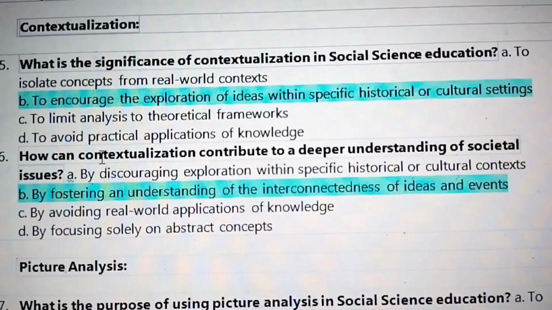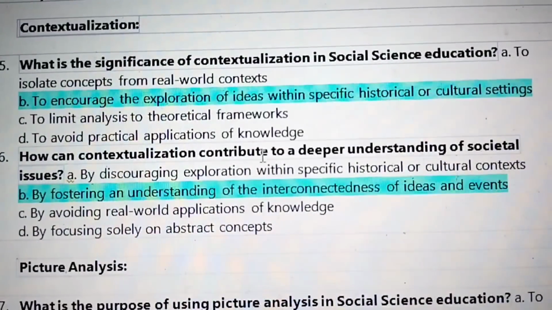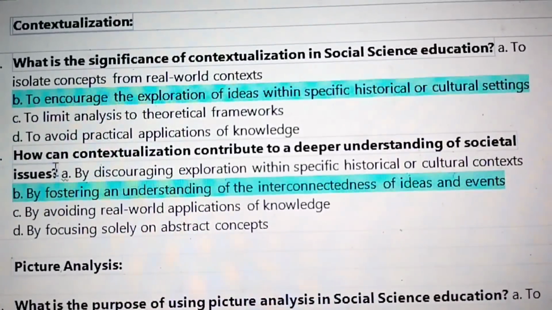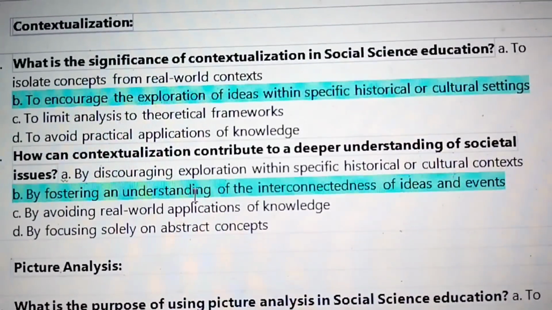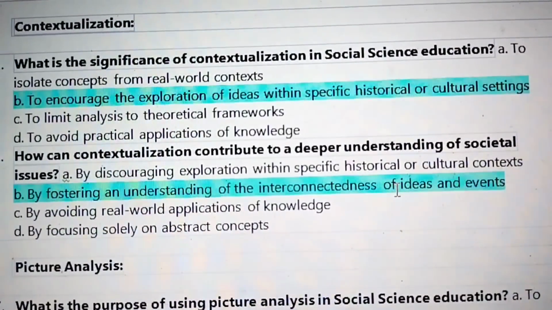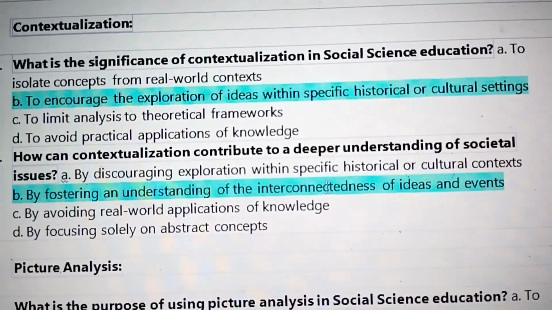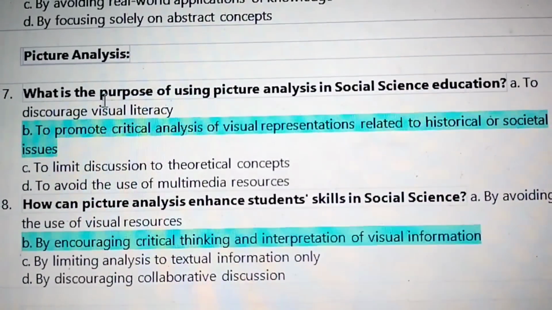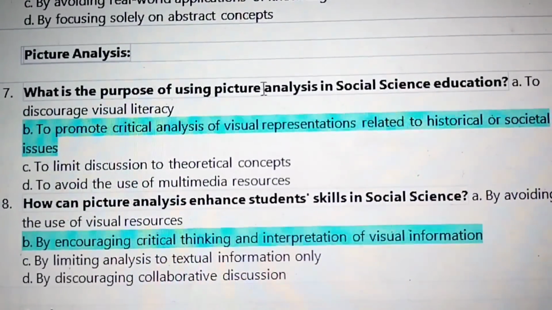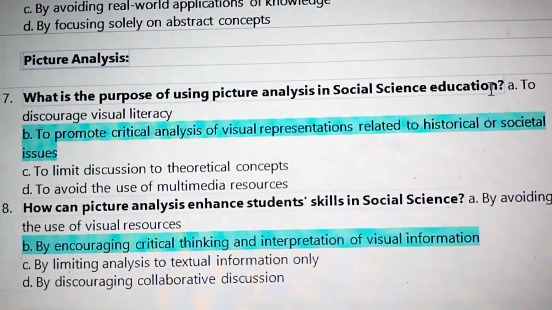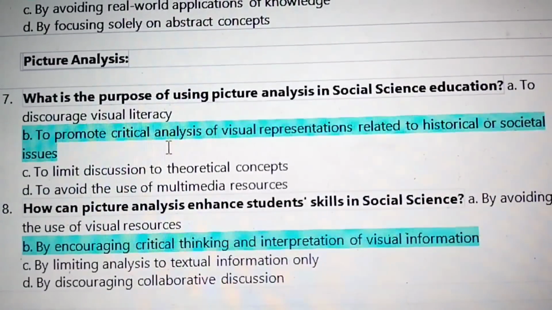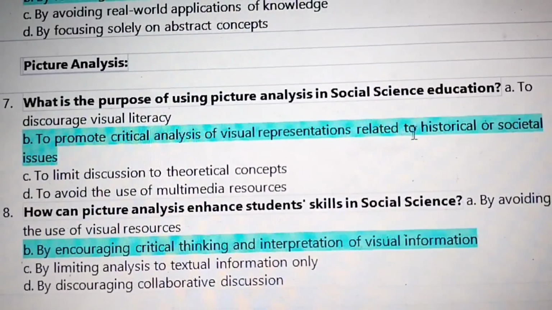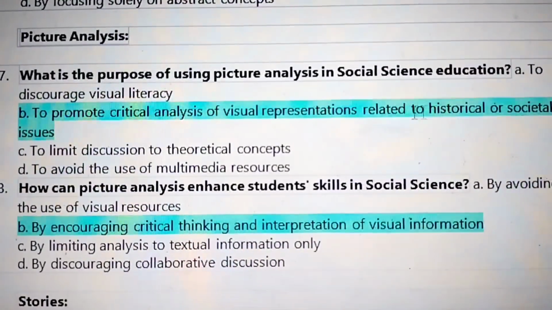Number 6. How can contextualization contribute to a deeper understanding of societal issues? By fostering an understanding of the interconnectedness of ideas and events. Picture analysis. What is the purpose of using picture analysis in social science education? To promote critical analysis of visual representations related to historical or societal issues.